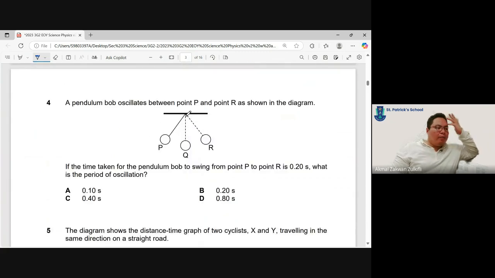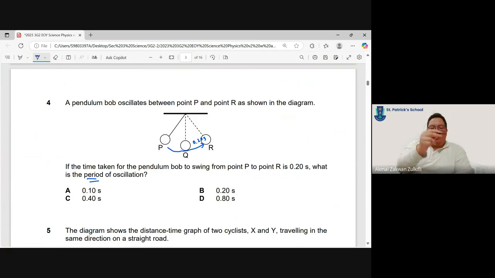A pendulum bob oscillates between point P and R, right? If the time taken for the pendulum bob to swing from point P to point R is 0.20 seconds, what is the period? So remember, period is when it goes back, it will have to be one whole cycle, one complete oscillation, right? So when it cycles back.